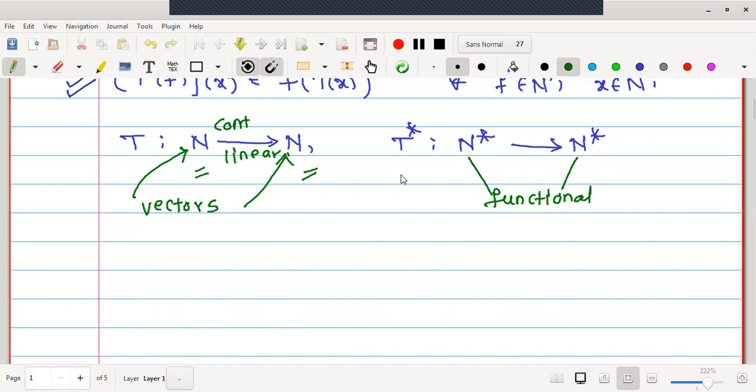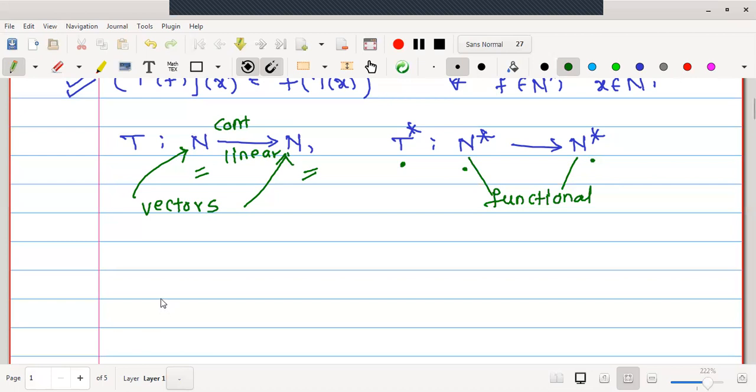Whenever T star is operated on a functional, the result should be a functional in N star. Therefore we have to define the mapping in such a way that T star defined on a functional results in a functional itself.